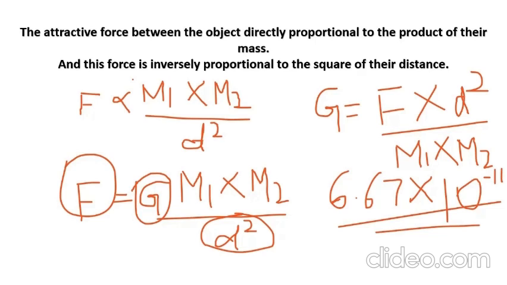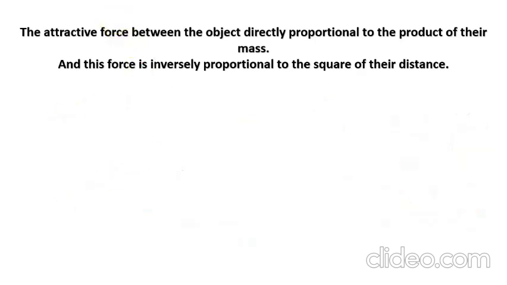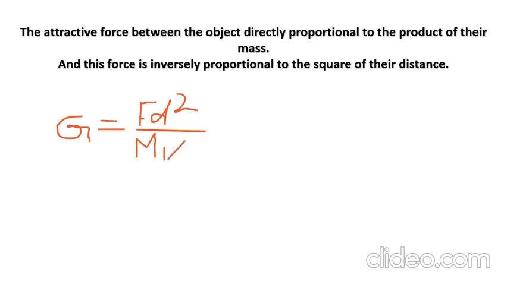Again taking the same, G equal to F d square divided by m1 into m2, the constant value which is identified.